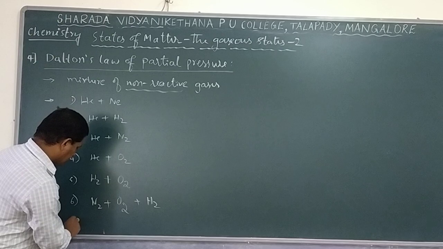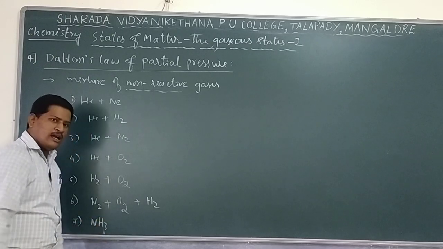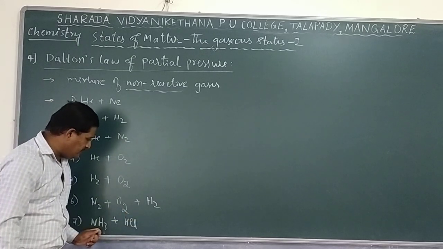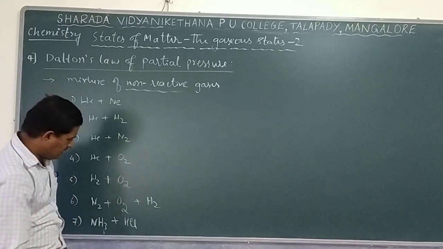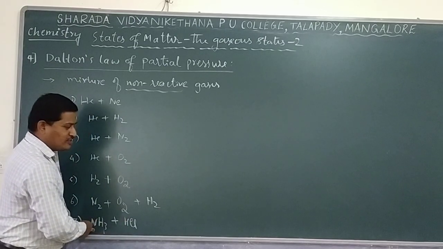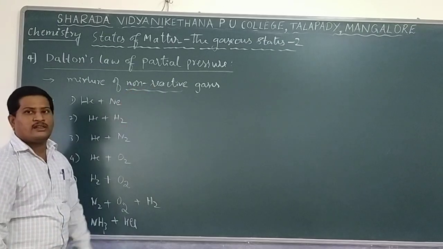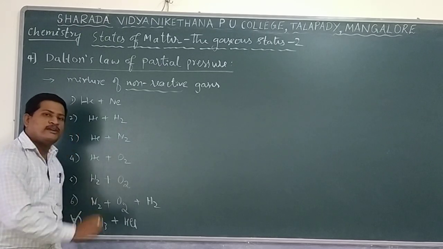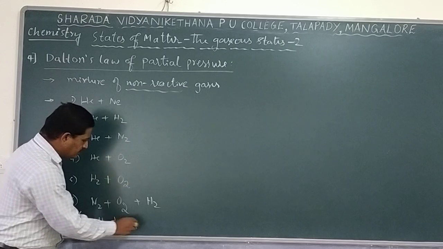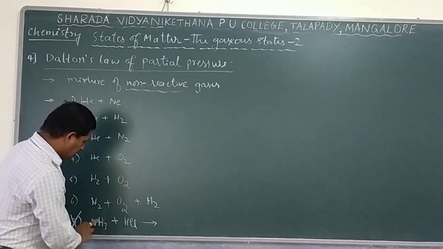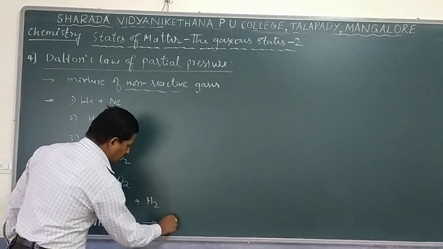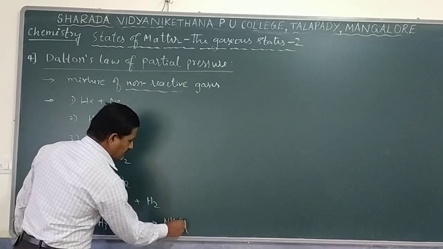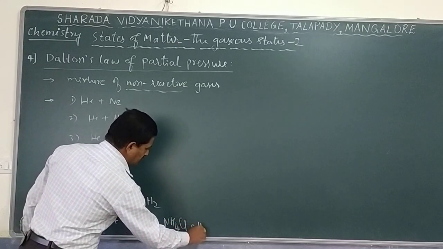But I will give one more example. I have ammonia gas, and at the same time I have hydrochloric acid gas. Ammonia is a gas, HCl is a gas, pure HCl is a gas. Now tell me whether this gas mixture comes under non-reactive or reactive mixture. Here it is observed that this is not non-reactive, this is a reactive mixture. Why? Because ammonia and HCl react even at room temperature, such that ammonia takes one hydrogen and becomes the ammonium ion, NH4+, and Cl comes out as Cl−. And the combination of ammonium and chloride gives ammonium chloride as a salt.